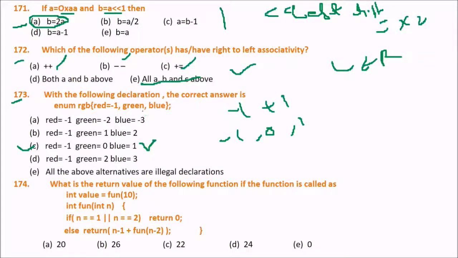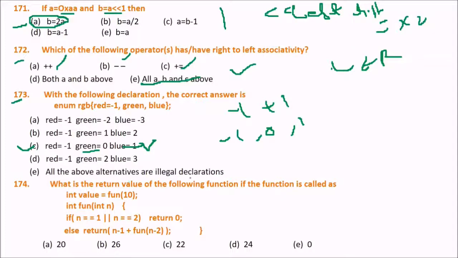Because in an enum declaration, all the enum members are initialized by default to 0 for the first element and plus 1 to the previous for all the remaining. And if the first element is assigned a value explicitly, red equal to minus 1 in this case, with some integer value, then all the remaining are initialized with plus 1 to the previous element. And hence we have green equal to 0 and blue equal to 1.